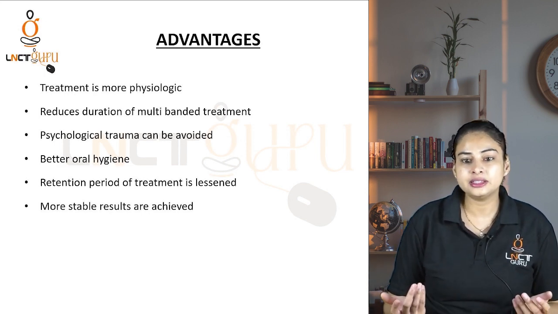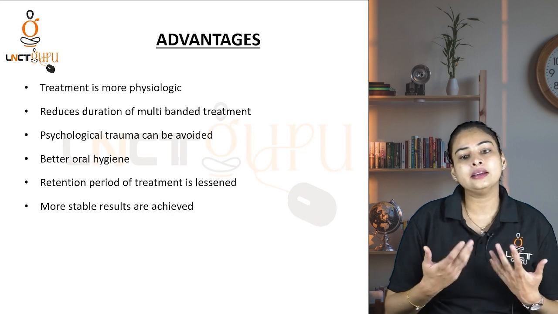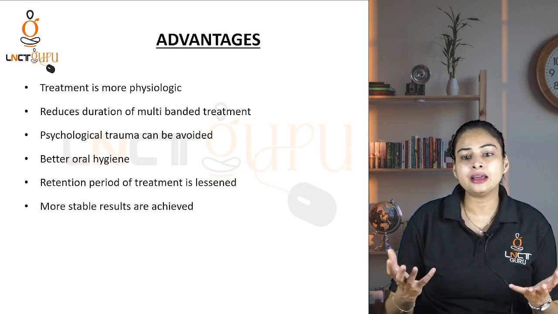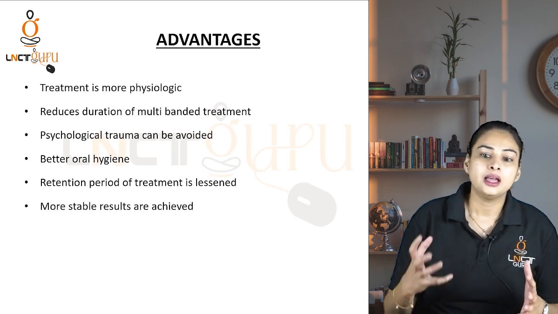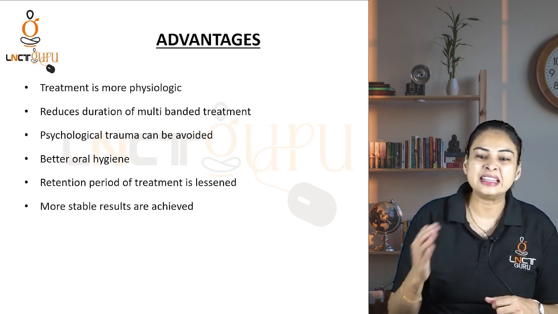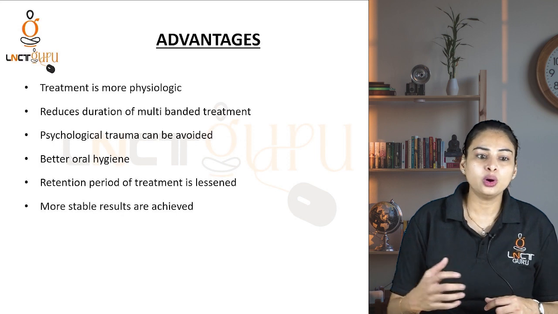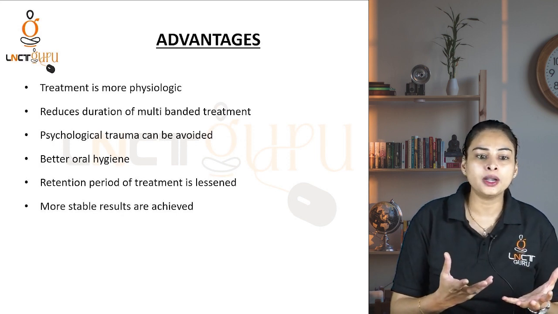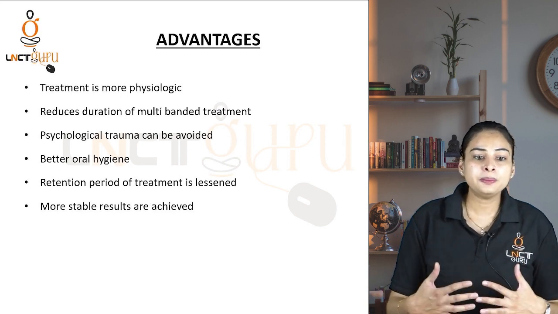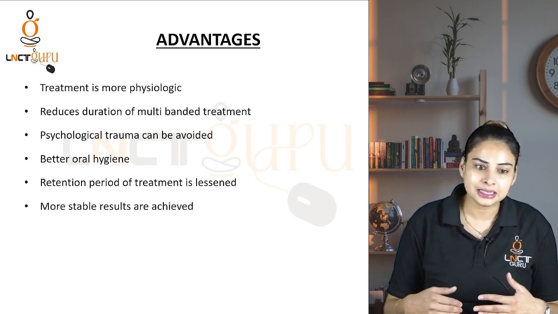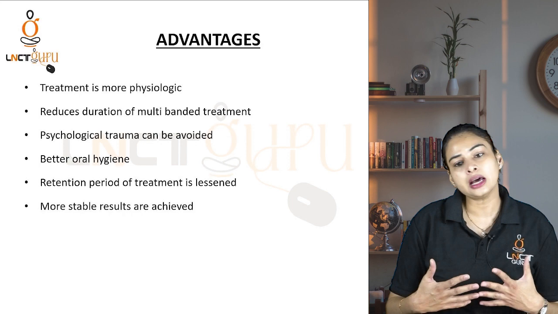Better oral hygiene, as you all know, with fixed ortho treatment most patients are not able to maintain good oral hygiene. So with interceptive orthodontics, we can get better oral hygiene. Retention period of treatment is lessened. More stable results are achieved.